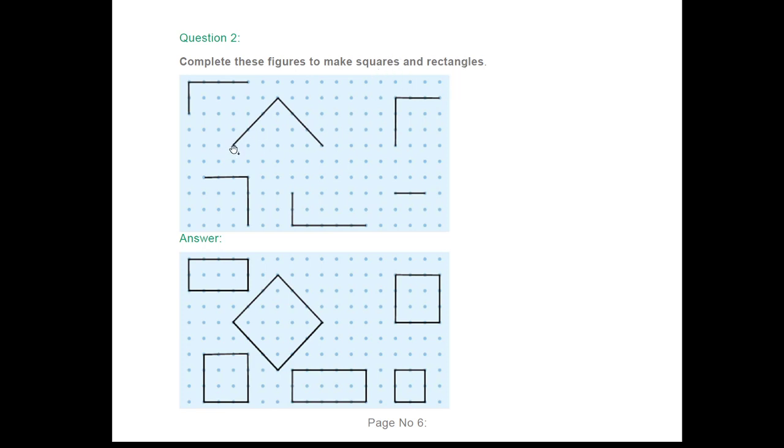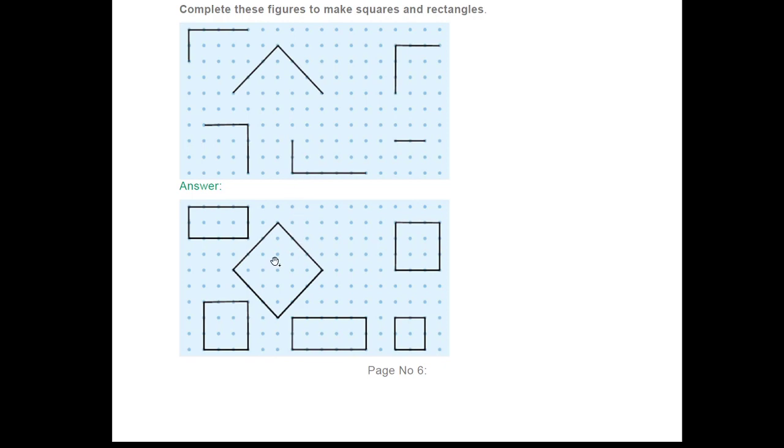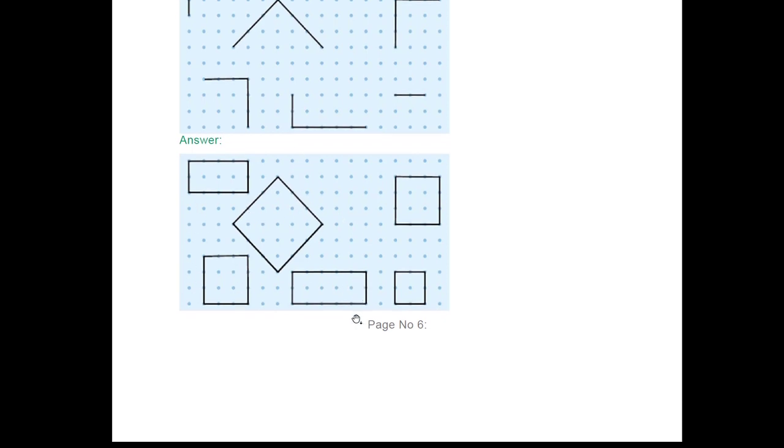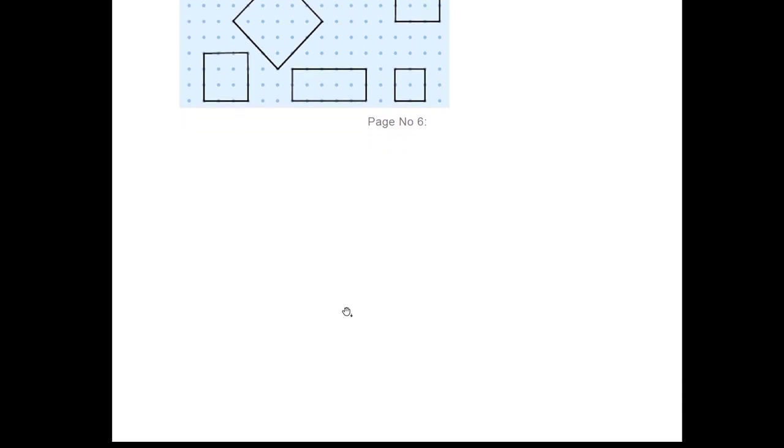Children, note that here you will not join these two dots, because if you join these two dots it will become a triangle, and a triangle has three sides. Okay, so here you have to draw squares and rectangles, and after drawing a square and rectangle you will get this design.